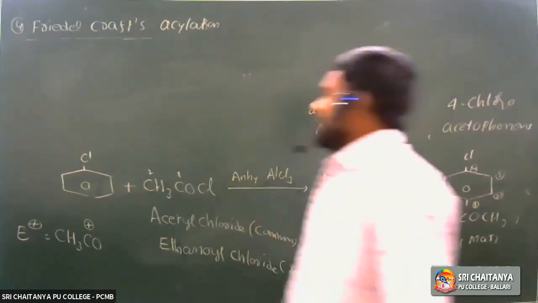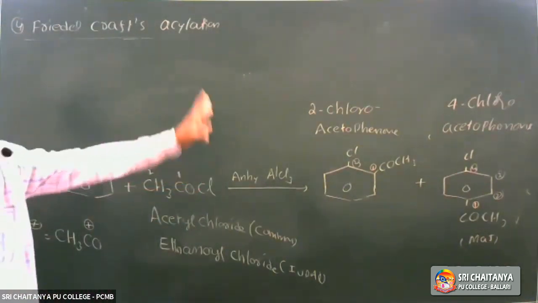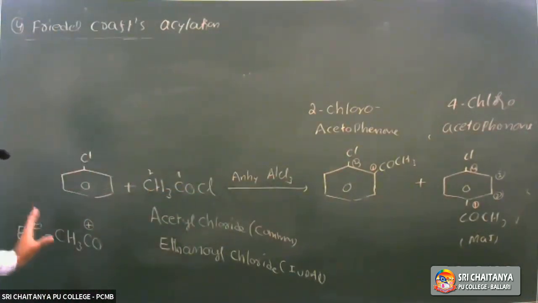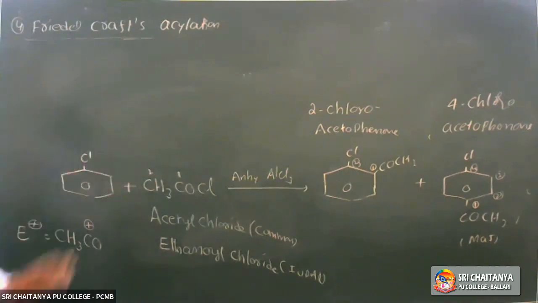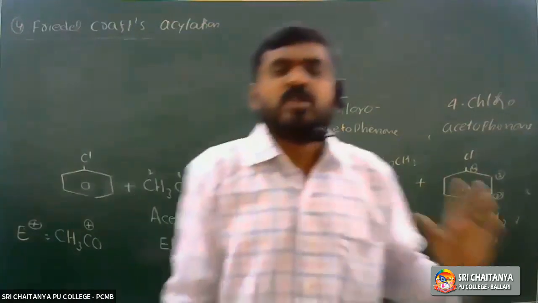What is the electrophile? The acetyl group, CH3CO plus, is the electrophile. In electrophilic substitution reactions, the para isomer is the major product. These are the electrophilic substitution reactions of haloarenes.